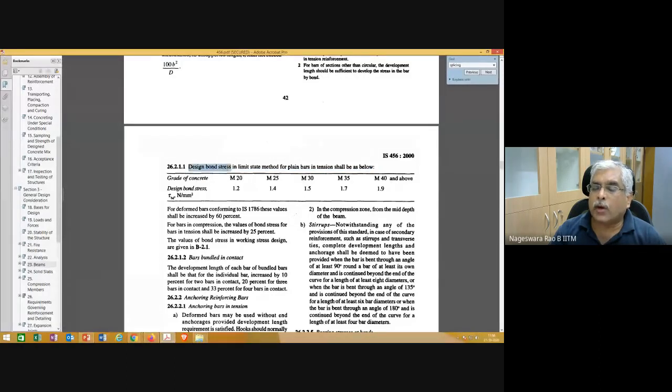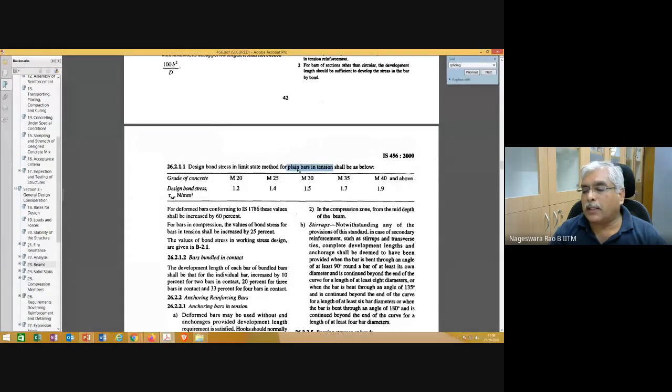While designing, the bond stress we need to take depends on the grade of concrete. Bond stress is denoted with the symbol tau with subscript bd, and it's given in Newton per mm square. And this is for plain bars in tension.